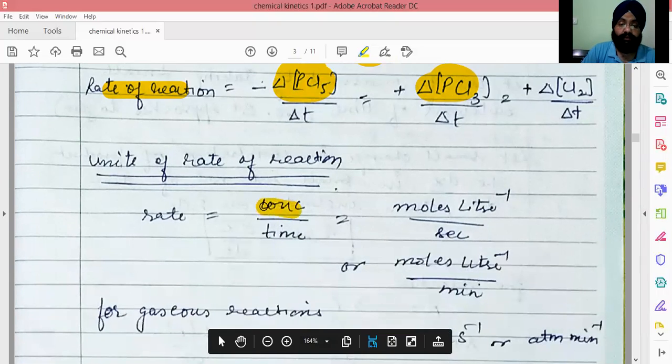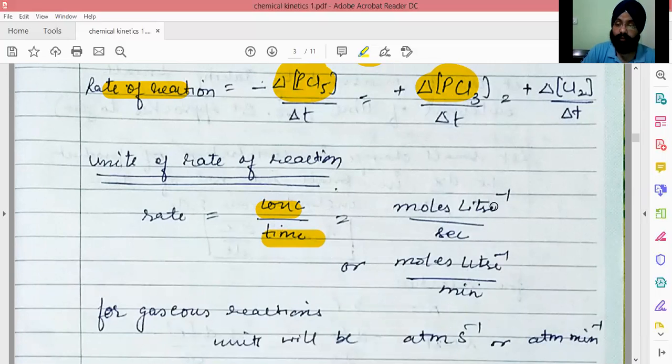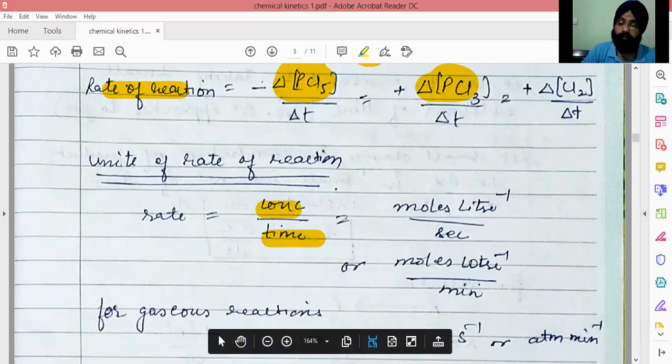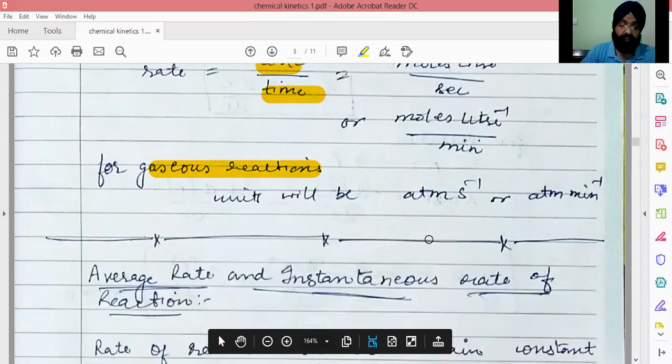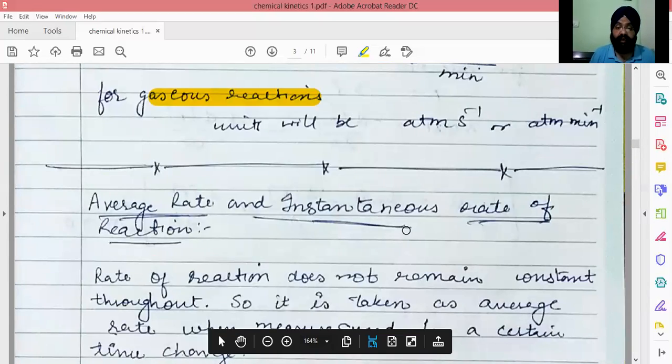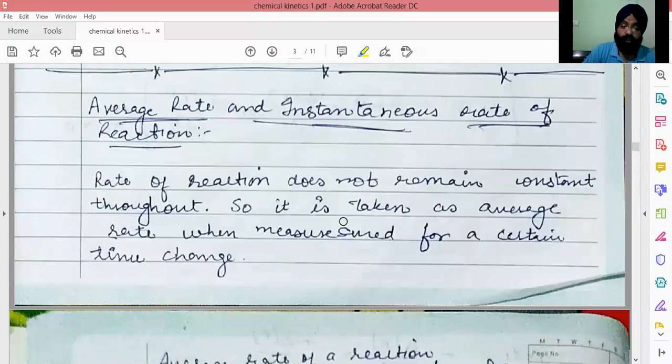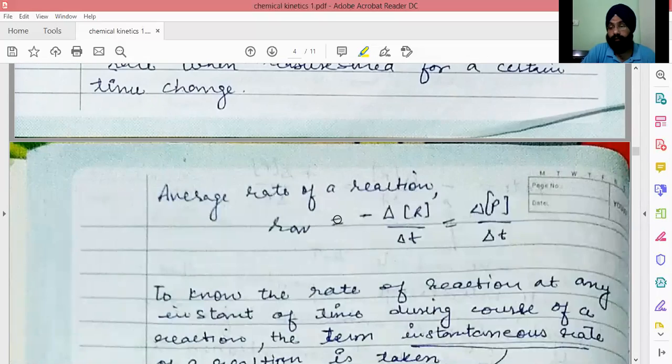Now, units will be concentration upon time. Time is in seconds and concentration is in mole per liter. So it may be mole per liter per second, or mole per liter per minute. For gaseous reactions, it will be atmosphere per second or atmosphere per minute. Now, the average rate and instantaneous rate of reaction. The rate of reaction does not remain constant throughout. When we have to take the rate of reaction, we will always talk about the average of that.